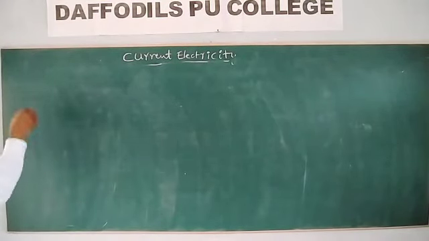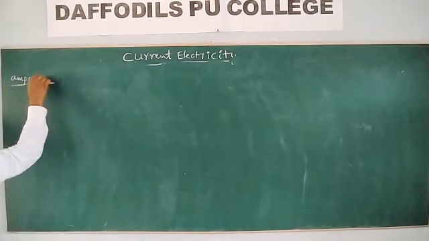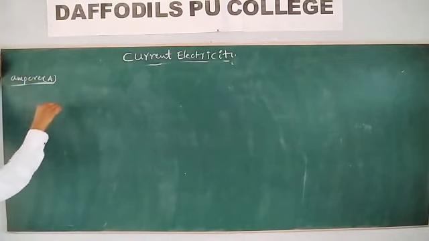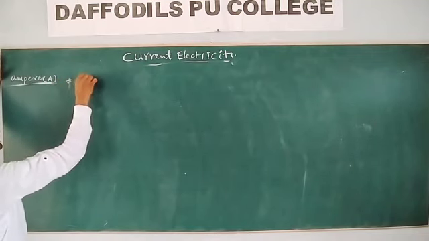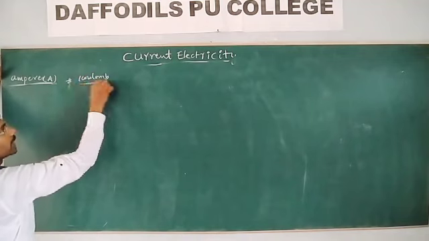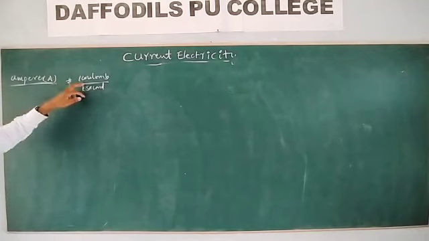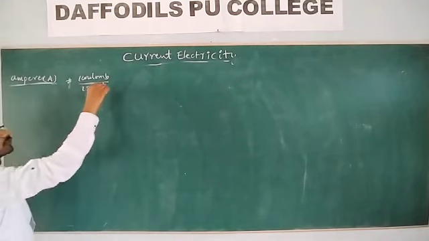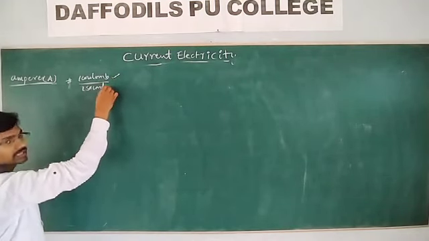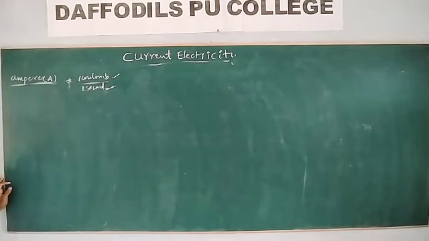So what is the unit of electric current? Ampere. Can you define 1 ampere? 1 ampere is equal to 1 coulomb per second. If 1 coulomb of charge goes through a cross section of the conductor in 1 second, then the electric current is said to be 1 ampere.